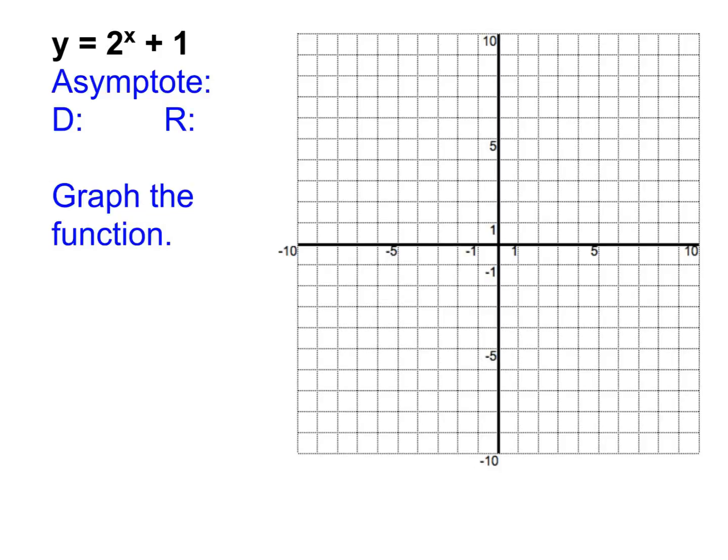All right, so first up here, a little bit of quick background information. Where's the asymptote going to be? Well, you notice that this one's been shifted up 1. And so our horizontal asymptote that we have with an exponential is at y equals 1. A little bit of a reminder, just kind of good information for us to keep in mind. Domain and range. The domain is all real numbers because it goes forever left and right. Range, is it going to be above or below the asymptote? Above. Therefore, our range is y is greater than 1 because it's above the asymptote.